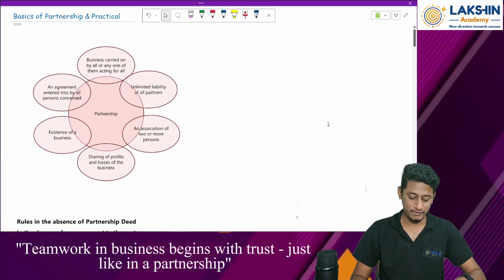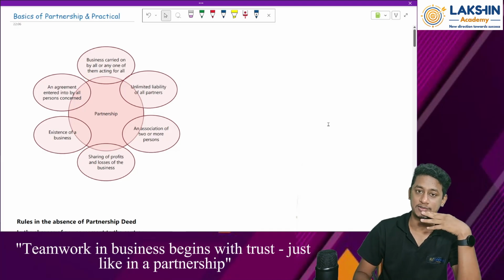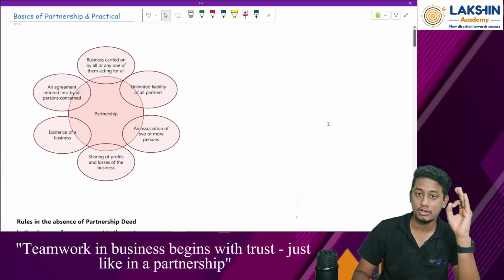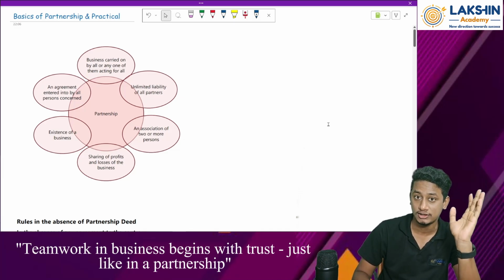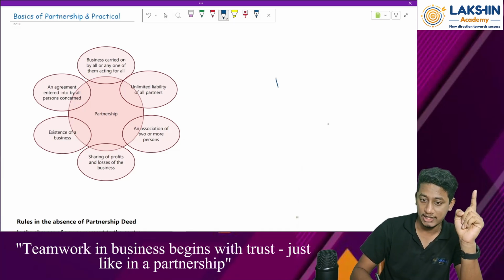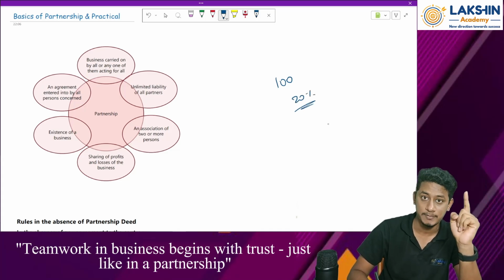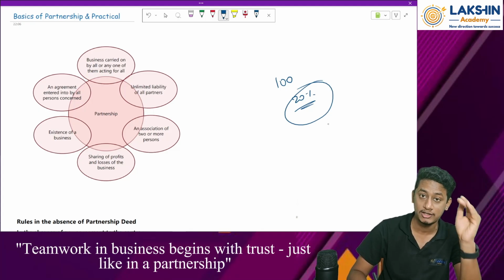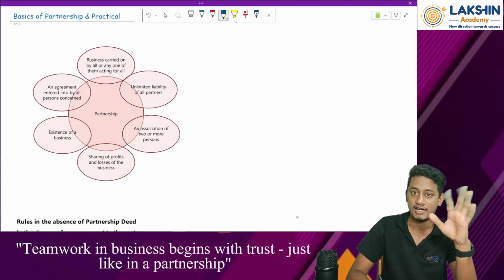Hello everyone. So today we are going to start with a new chapter, that is partnership accounts. Remember, this partnership account is going to hold around 20% weightage in your whole examination. So basically out of 100 marks, 20% of what you score will be from partnership accounts. So this is a really important chapter. Please do not ever think to skip this chapter. So let's start with the concepts.